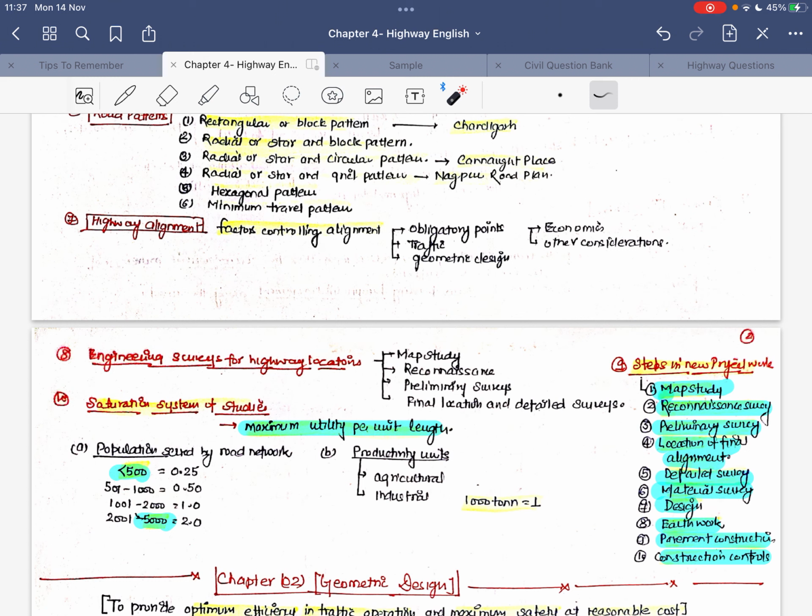Okay, now talking about the various types of engineering surveys, let us say if we have to define a certain location for the highway, then on a major scale these four rough surveys are conducted, that is the map study, reconnaissance survey, preliminary survey, final location and detailed survey. So what you have to do in this is just remember the sequence order. Okay, many times a question has been asked on the engineering surveys regarding the serial order.